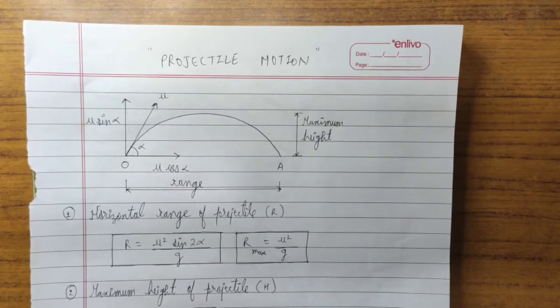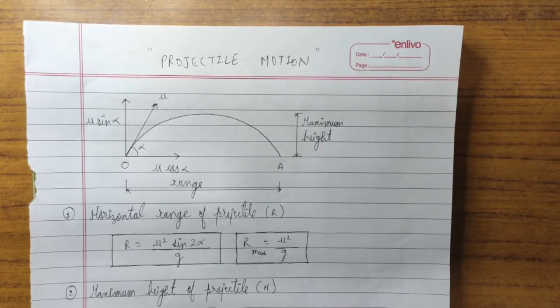Okay, so similarly, if we throw a stone from the terrace of a building, now that stone, under the influence of gravity, will travel straight downward, right? So the motion of that particular stone will also be in a straight line, so that motion is also known as linear motion.